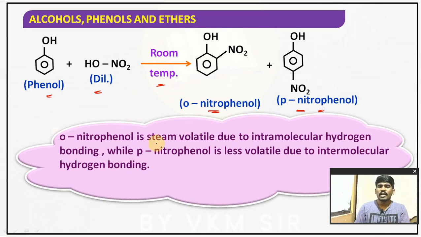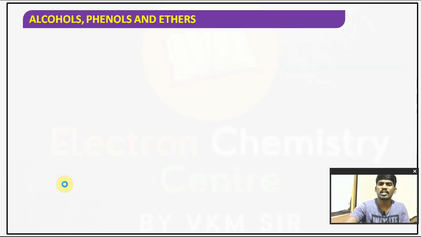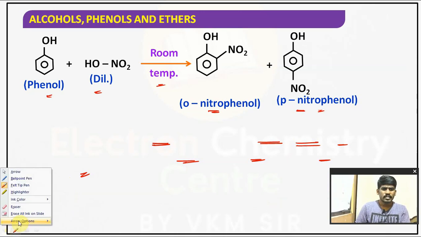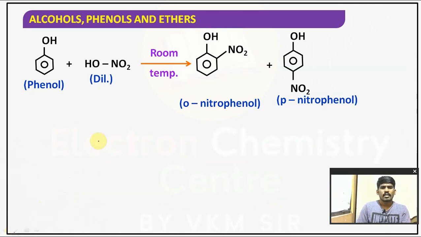Children, orthonitrophenol is steam volatile due to which hydrogen bonding? Intramolecular hydrogen bonding, while paranitrophenol is less volatile due to intermolecular hydrogen bonding. What I mean to say, I'll erase the ink.